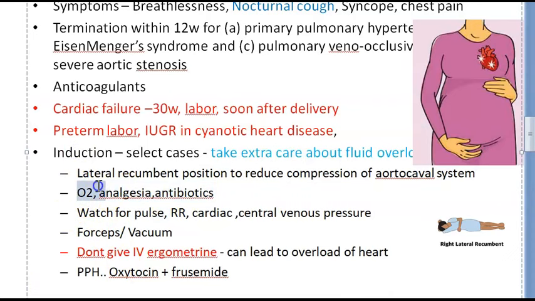So basically, you will have to give her oxygen, analgesia, antibiotics, etc., may be required. You will have to closely monitor these people, guys. You'll have to look out for the pulse, the respiratory rate, how's the cardiac activity, central venous pressure, etc. Guys, what are we talking about? During labor, you will give her oxygen if required, analgesia, antibiotics, etc. You will closely monitor her pulse, respiratory activity, cardiac activity, blood pressure, SpO2, etc. Central venous pressure. You're checking the central venous pressure.